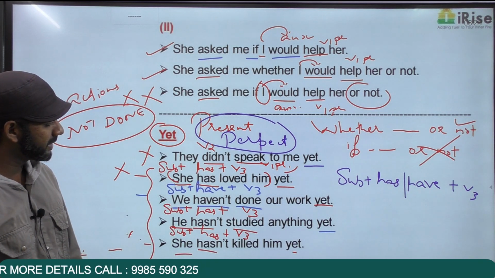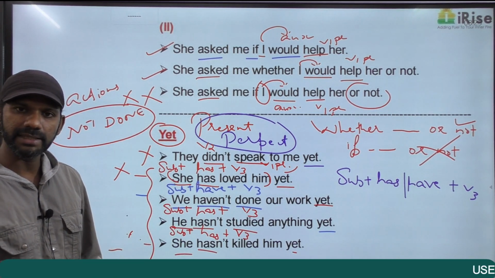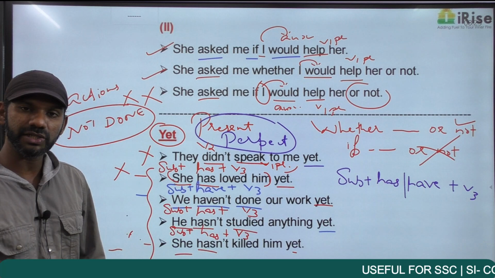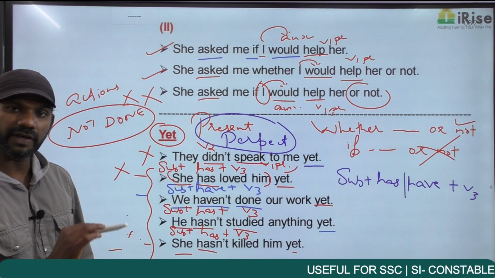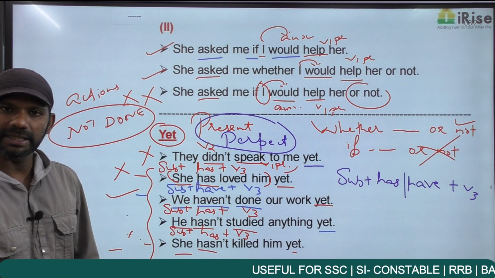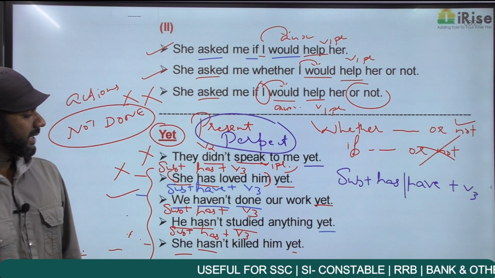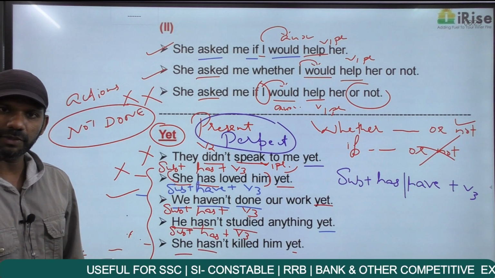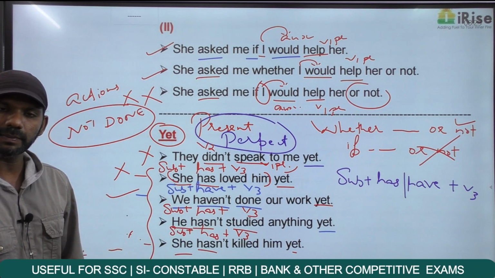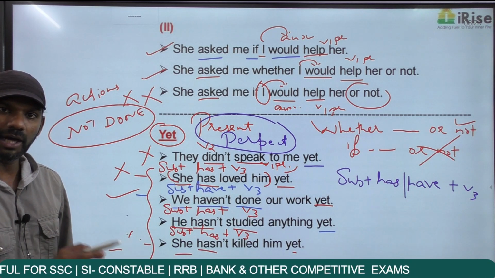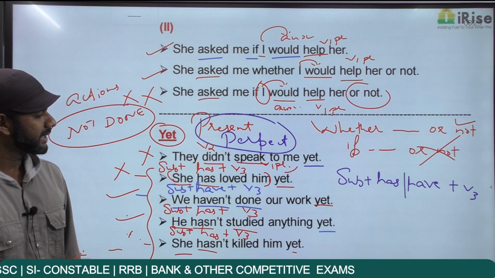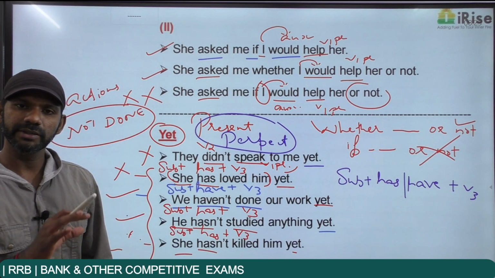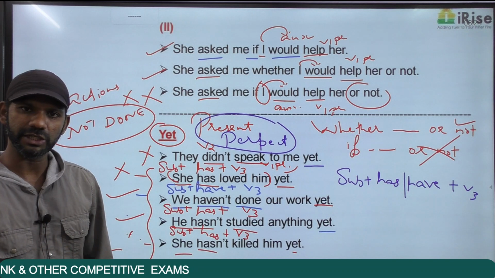Come to the next one. We haven't done our work yet, present perfect. We haven't done our work means the sentence talks about an action that is not done. I said yet is for actions that are not done. This statement is grammatically correct. The next one: he hasn't studied anything yet. He hasn't studied anything is present perfect. It talks about an action that is not done, grammatically correct. So as I said, yet is for actions that are not done. So that action must be negatively charged or positively charged?